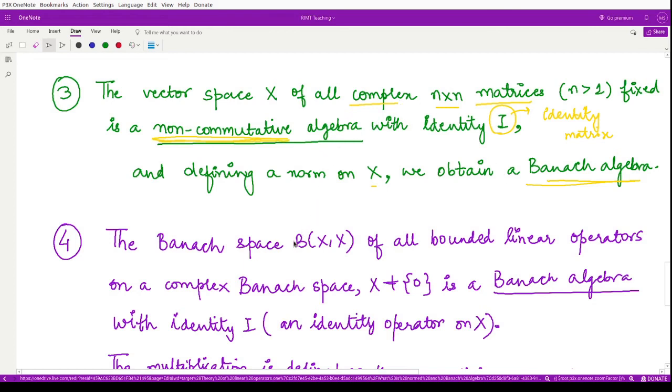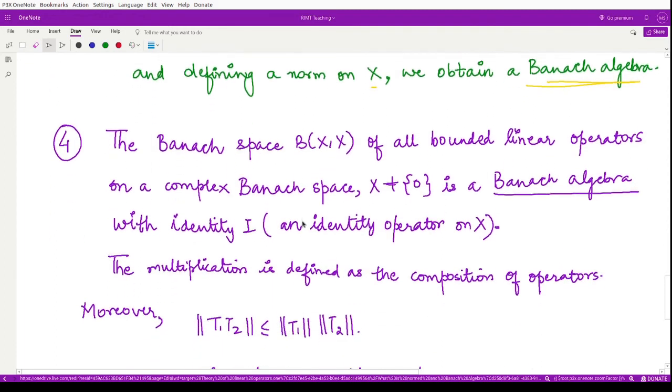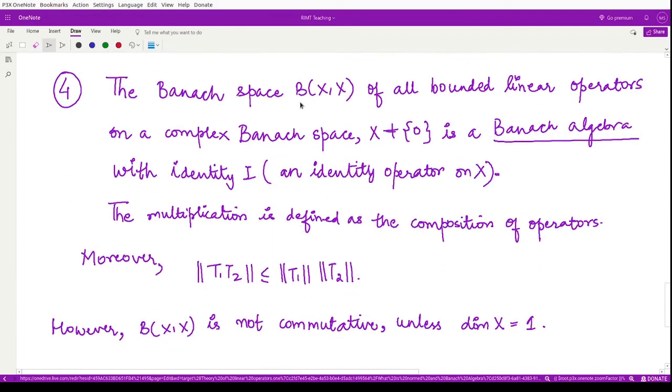Talking about operators, our next example is the space of all bounded linear operators defined on the space X. This is a Banach space, defined on a complex Banach space, and it is a Banach algebra. The identity of this Banach algebra is simply the identity operator.